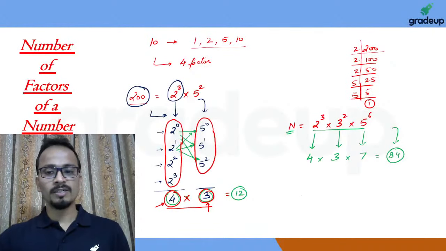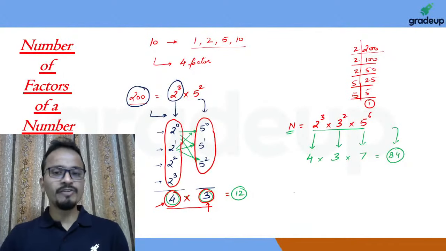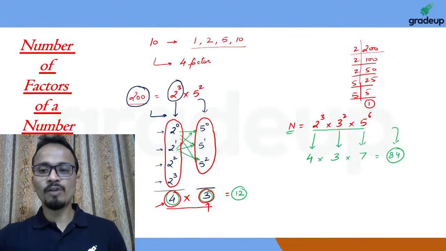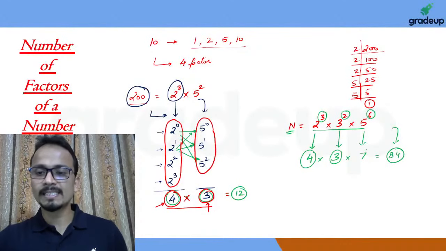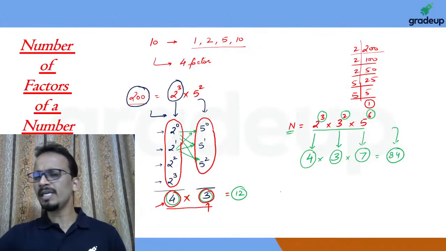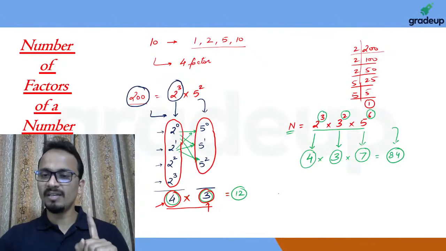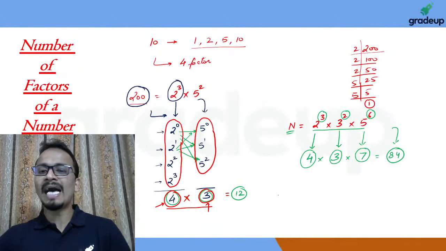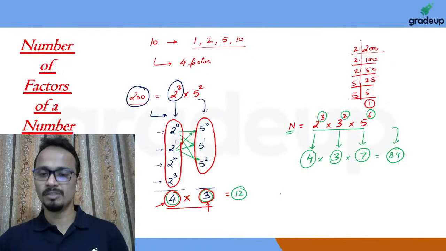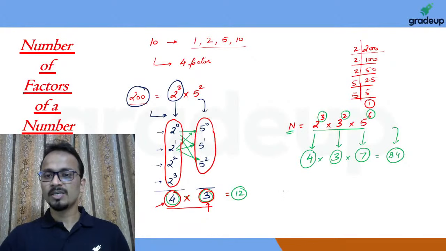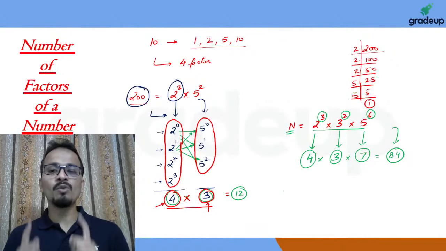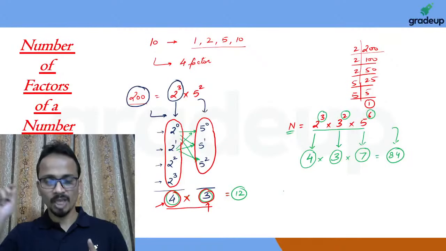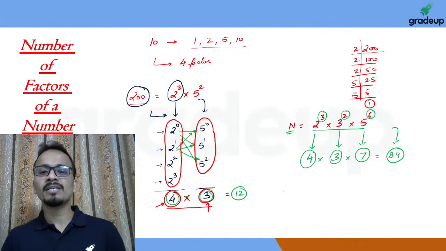Wonderful. So now let's talk about the formula. If we generalize this particular thing, the power of 2 was 3 and here I have written 4. The power of 3 was 2, I have written 3. And the power of 5 was 6 and I have written 7. So basically what we are doing is adding 1 to each of these powers and multiplying the resultant numbers. I'll repeat: we are just adding 1 to each of these powers, and then we multiply the resulting numbers.